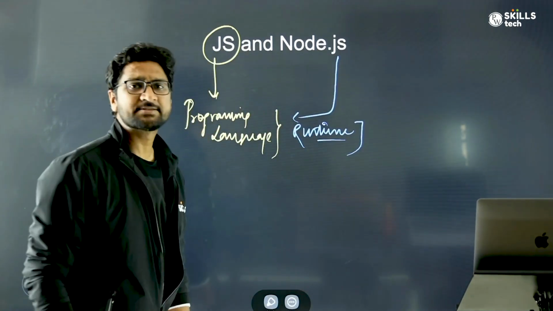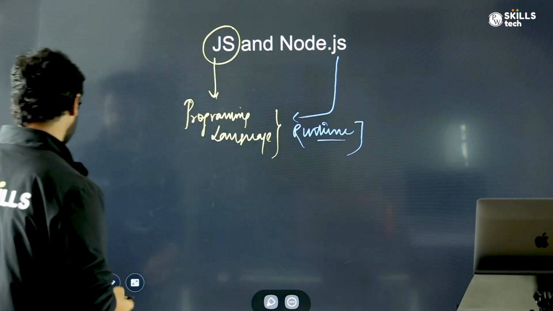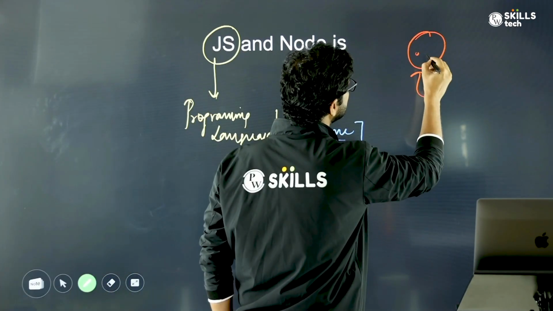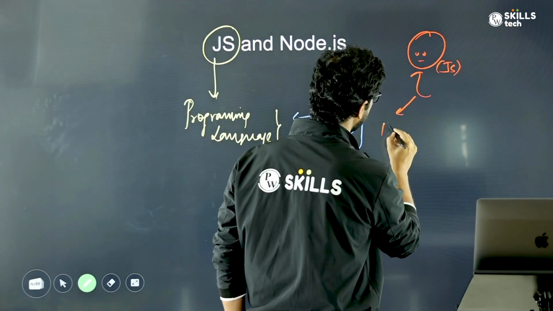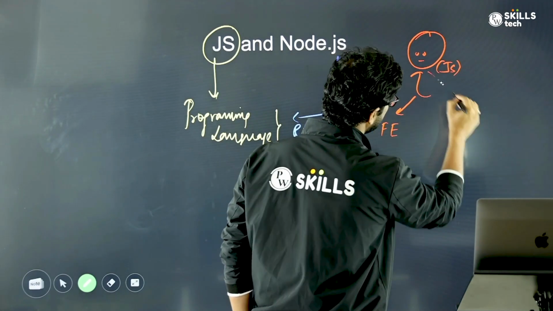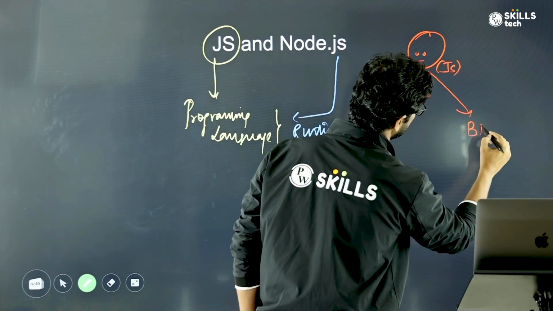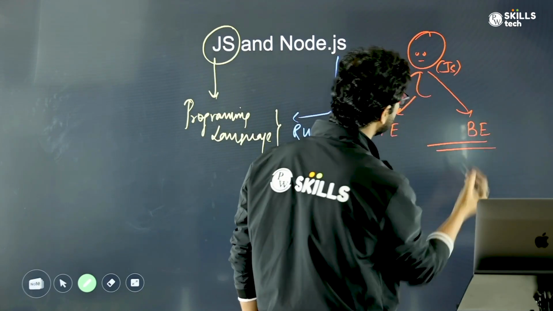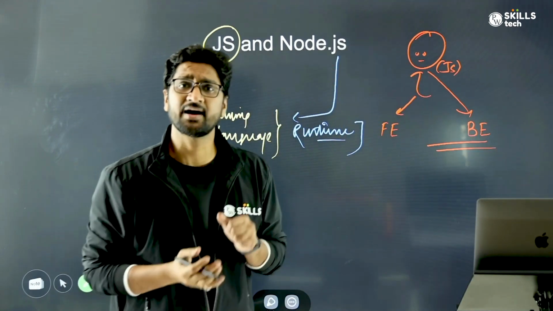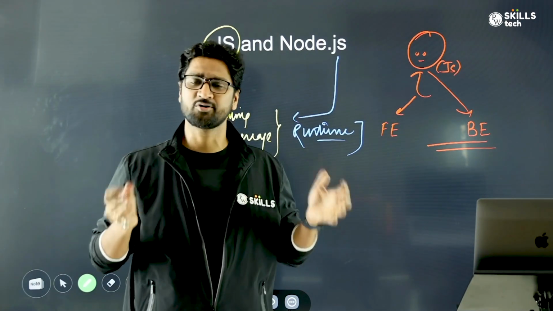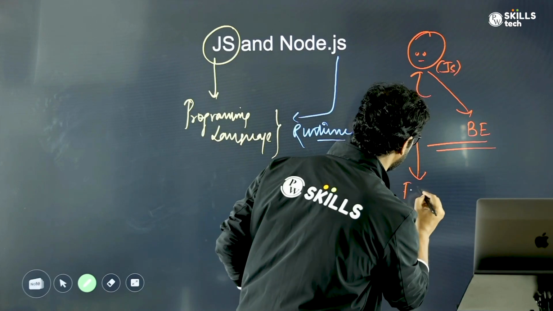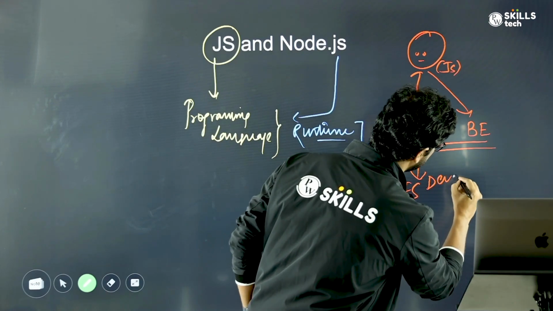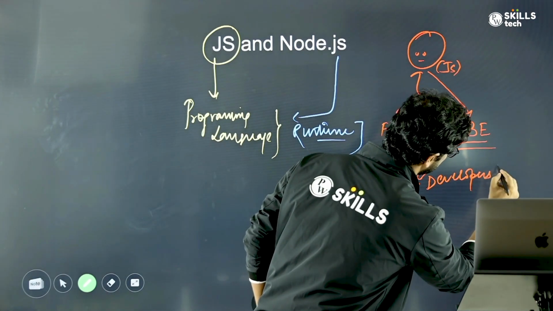And because of this possibility, now a single developer who knows JavaScript can work on the front end also and on the back end also, and they typically are called full stack developers.